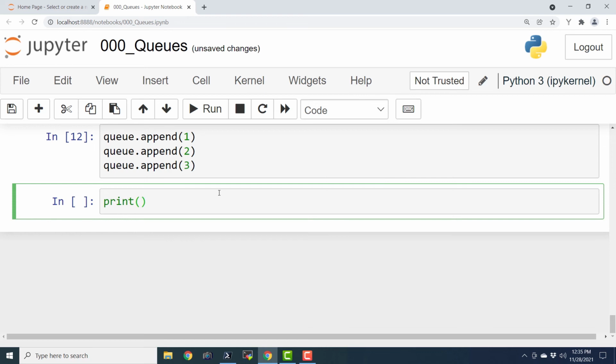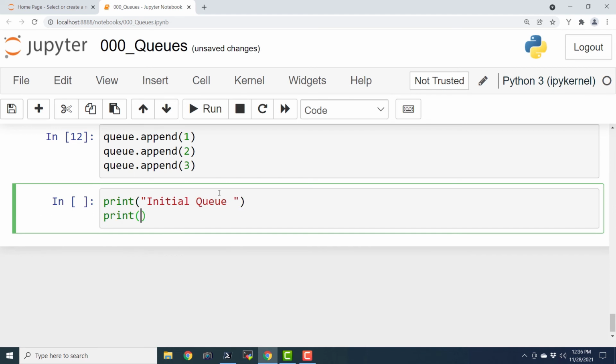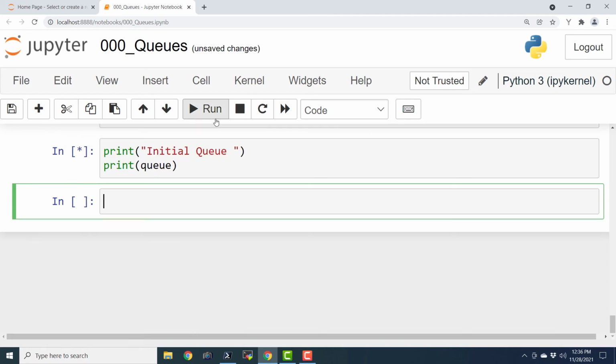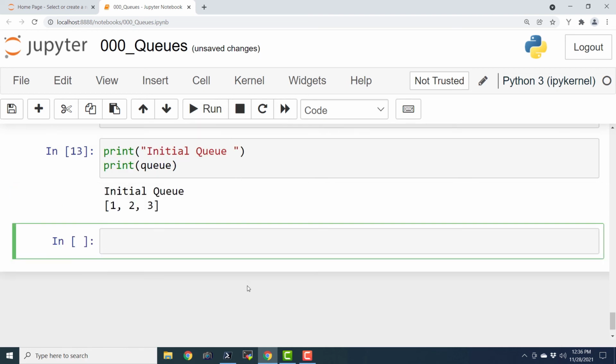Print initial queue, print queue. So this is the initial queue after appending 3 items.